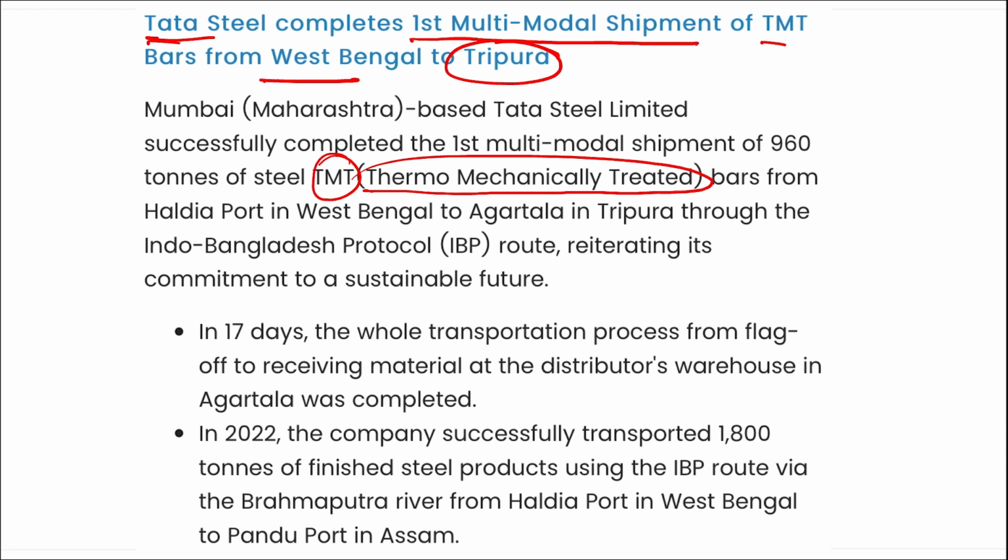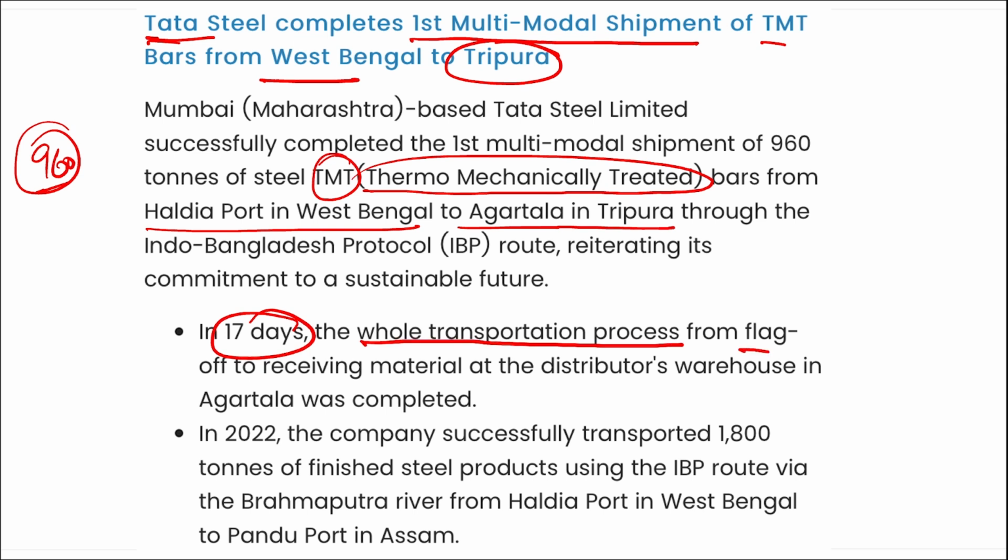Alright, how much steel of TMT bars was transported from West Bengal to Tripura? 960 tons of steel was transported from Haldia port in West Bengal to Agartala in Tripura. In 17 days, the whole transportation process, from flag off to receiving material at the distributor's warehouse in Agartala, was completed. Alright, so it was Tata Steel that has shipped 960 tons of TMT bars, that is thermomechanically treated bars, from Haldia port in West Bengal to Agartala in Tripura.